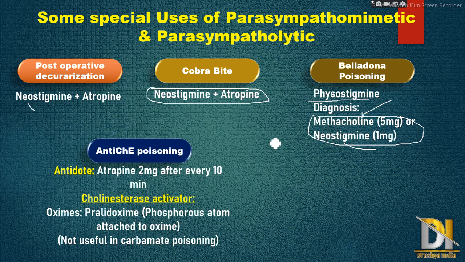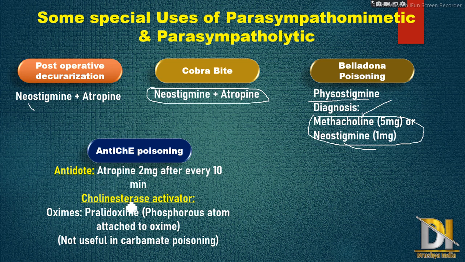Then next use is in anticholinesterase poisoning. In the previous video we have seen that phosphorus containing anticholinesterases, that means organophosphates, cause poisoning. So for that the antidote is atropine 2 mg. This 2 mg is administered every 10 minutes till recovery takes place.